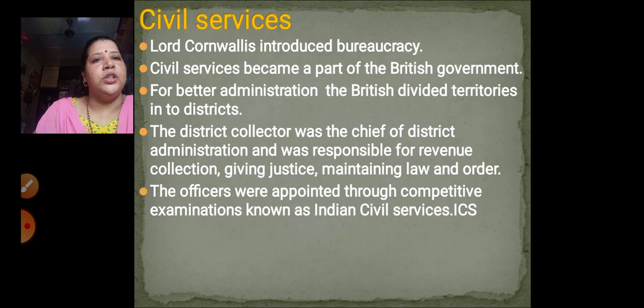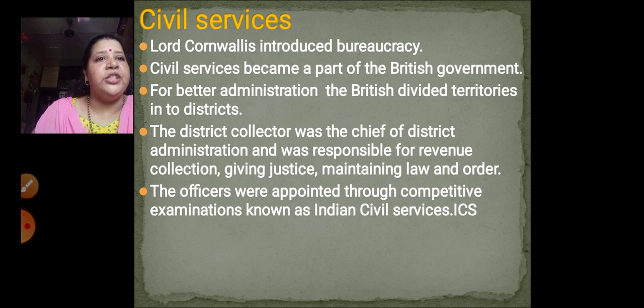Let's talk about the civil services. Lord Cornwallis introduced bureaucracy. Now what is a bureaucracy? The system of officials. That means he set up many officials for the working of the administration. Civil services became a part of the British government now.